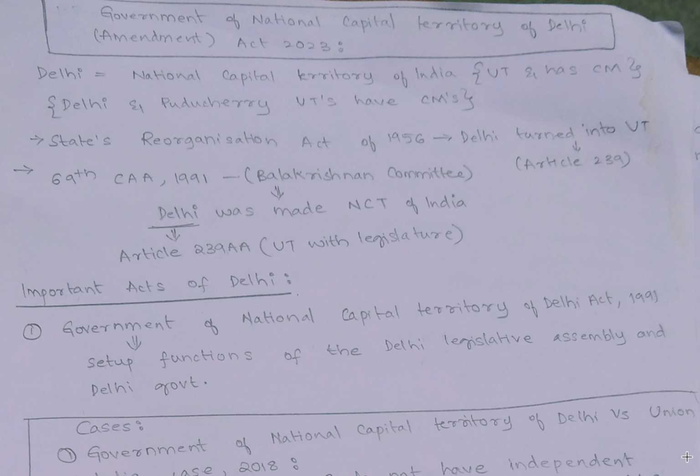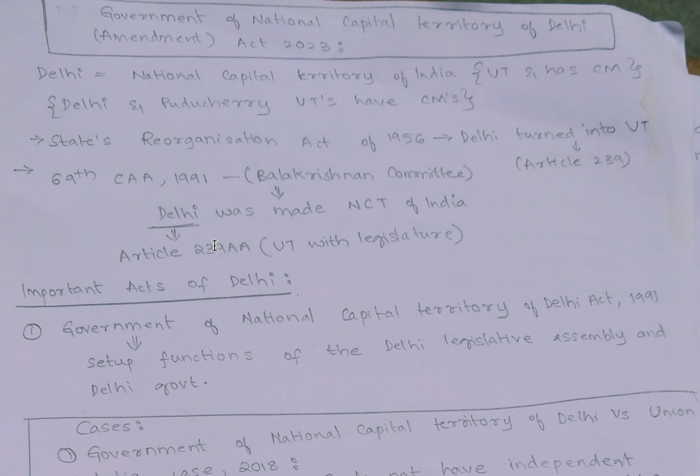So coming to this topic, in the State Reorganization Act of 1956, Delhi is classified as a union territory and it is kept under Article 239. And in the year 1991, as per the recommendations of S. Balakrishnan Committee, the 69th Constitutional Amendment Act of 1991 was introduced and Delhi was made the National Capital Territory of India.